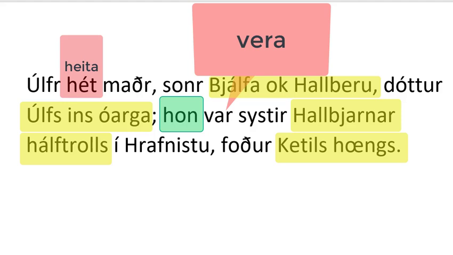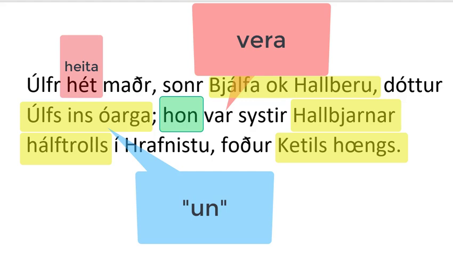And she is the dóttir of Ulfs ins örga. And you've got a nice negative particle there, ö, with the accent, which could also be written with a U with an accent. And it just means not. And the descriptor arga means cowardly. So what you have is a very interesting double negative. It's like he is the uncowardly one, or we might actually change that to be brave. And the A ending on arga is a genitive ending, and it agrees with ins and Ulfs. So she is the daughter of Ulf the Brave.